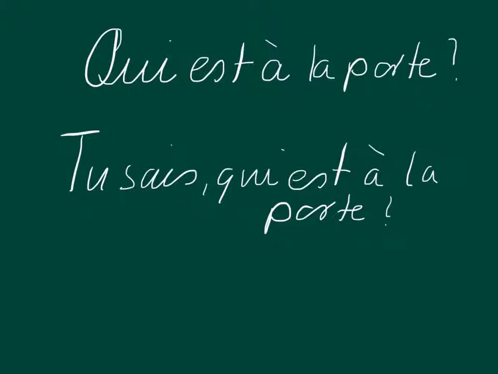Qui est à la porte? Tu sais qui est à la porte? Do you know who's at the door? Well, qui est à la porte? That's still a question, but now it becomes indirect speech. Do you know who's at the door? Okay, so we're still talking about a question here, and we still do not have anything that the qui refers back to. So if you're talking about a relative pronoun, you need to have a noun to which this qui refers. You don't have that here, so here qui is just a question word. Just a question word.